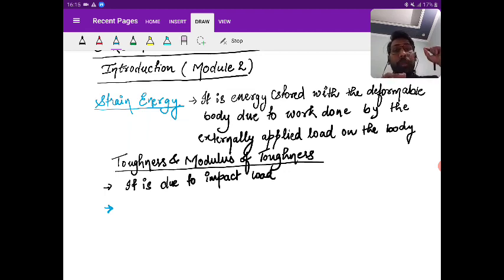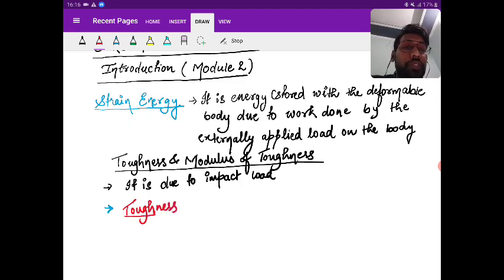When I'm saying toughness, it is the strain energy stored in the body due to impact loading just before failure.